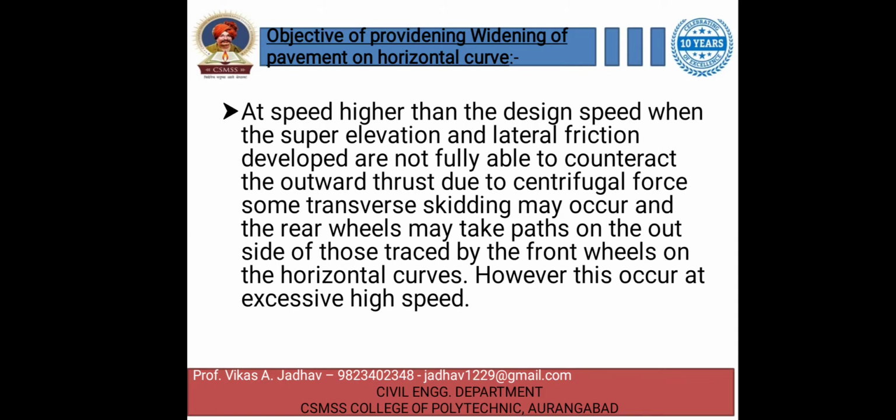Then at a speed higher than the design speed, the super elevation and lateral friction developed are not fully able to counteract the outward thrust due to the centrifugal force. Means when the vehicle is driven at a higher speed on the curve and the forces produced are not fully counteracted, then some transverse skidding may occur and the rear wheels may take a path on the outer side of those traced by the front wheels on the horizontal curve. However, this will occur at the higher speed.